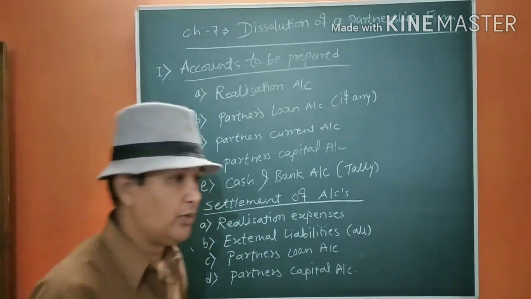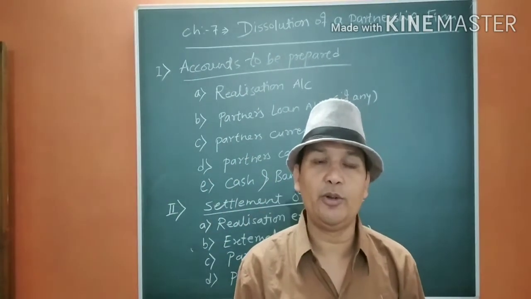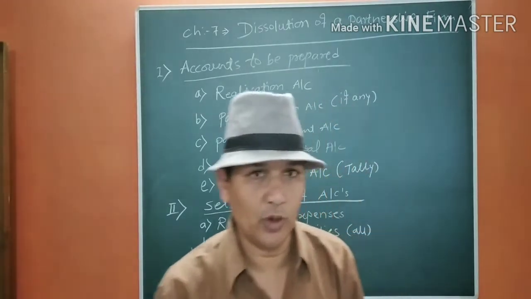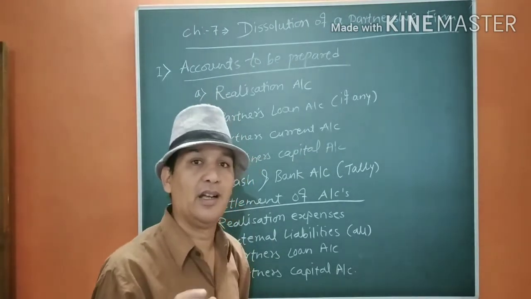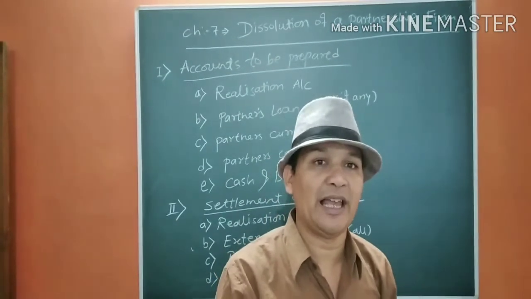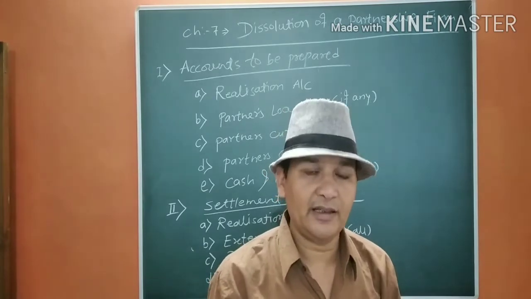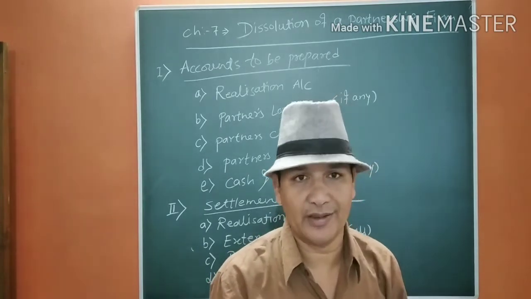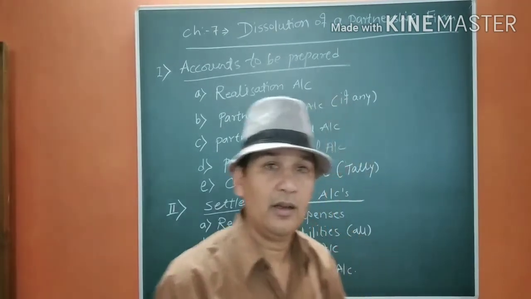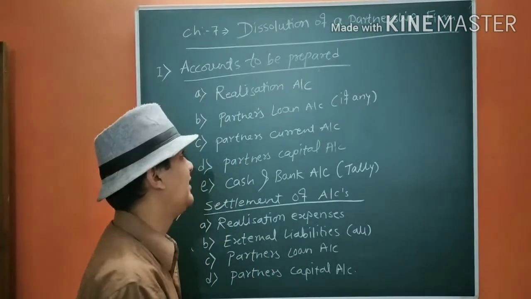Now, what we are going to do in this chapter is, in the dissolution case, we are going to sell out. That means we are going to sell the assets of the firm, and from that we are going to pay our liabilities and pay the dues of the partners. That term is called realization of assets. When we pay the debts by getting the money from the sale of assets, it is known as realization.